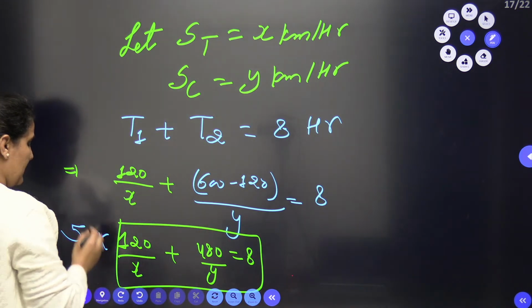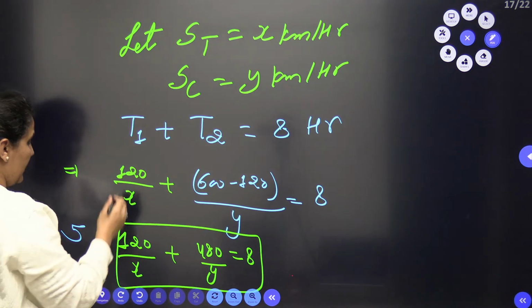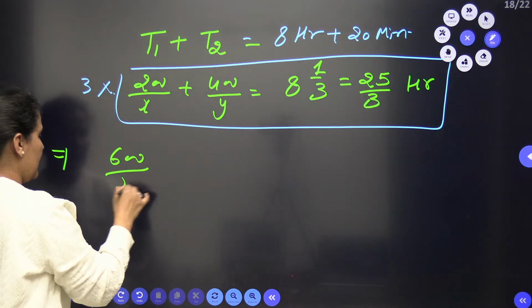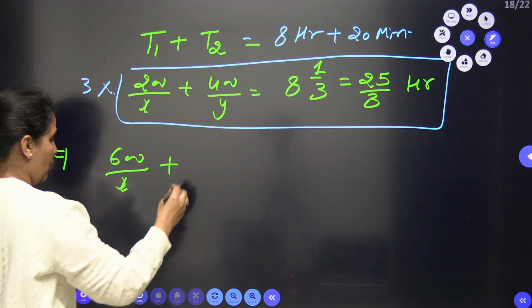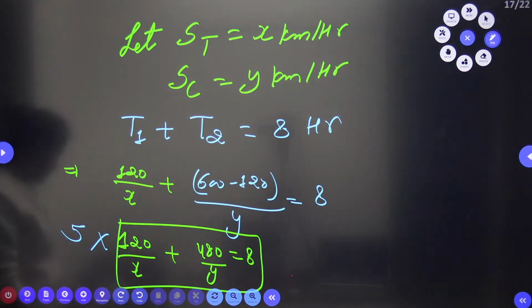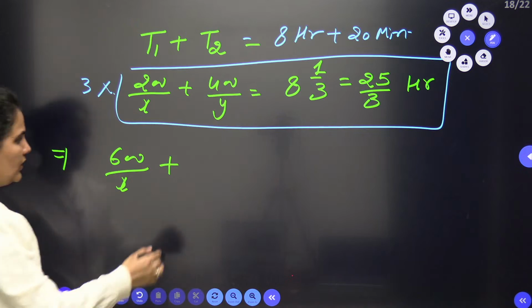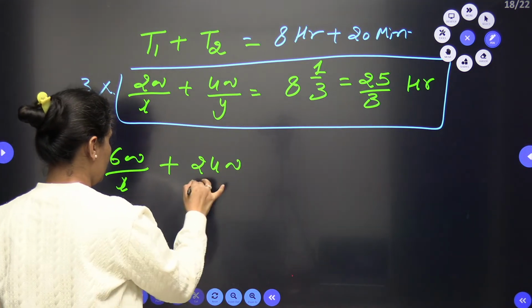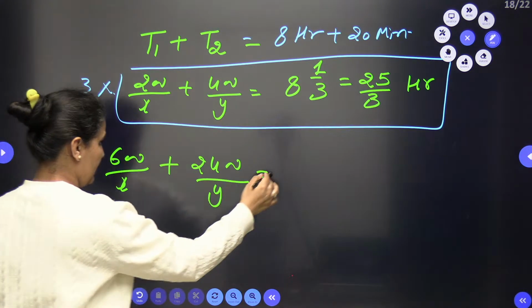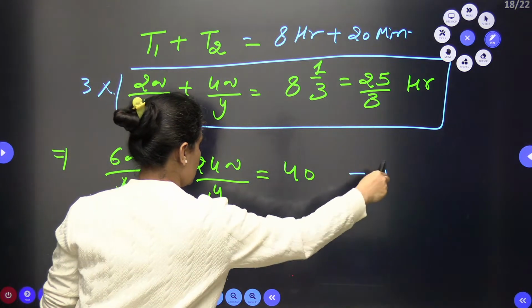When I multiply, the first equation will be 120 into 5, which is 600 by x, plus 480 into 5, so 2400 by y, is equal to 8 times 5, 40. This will be my first equation.